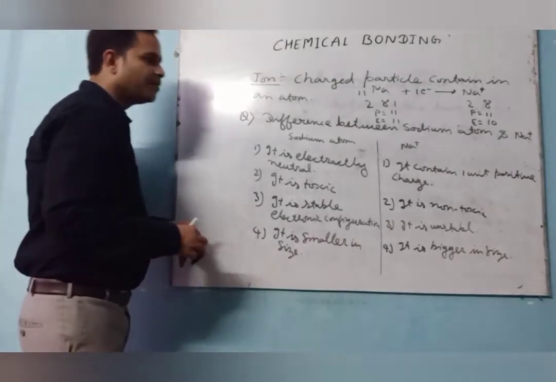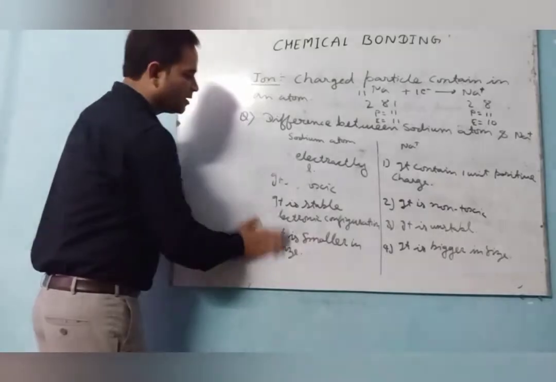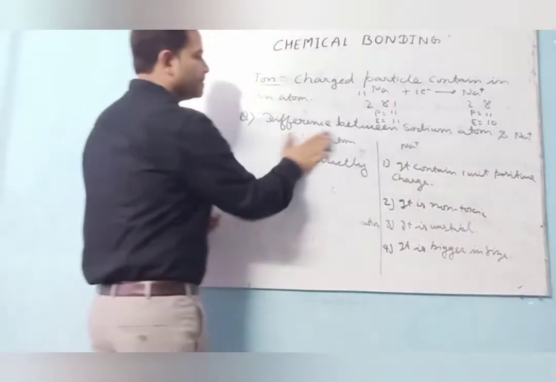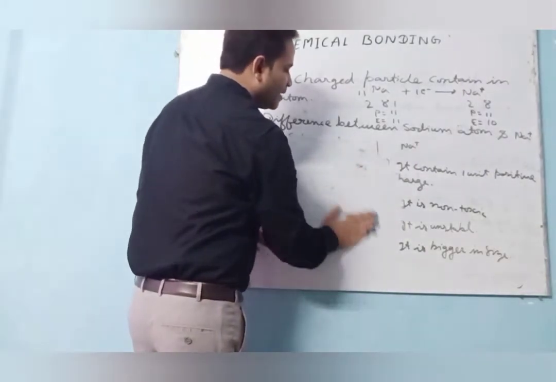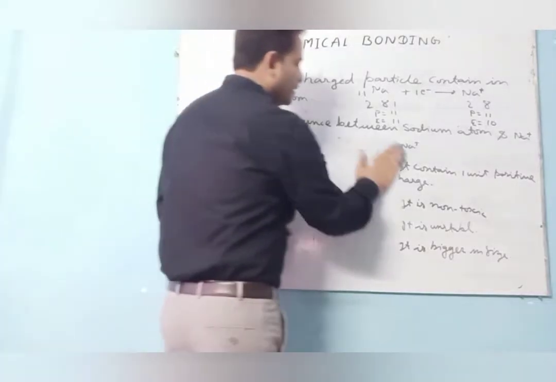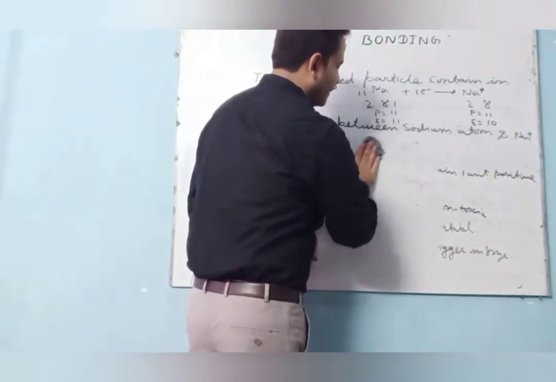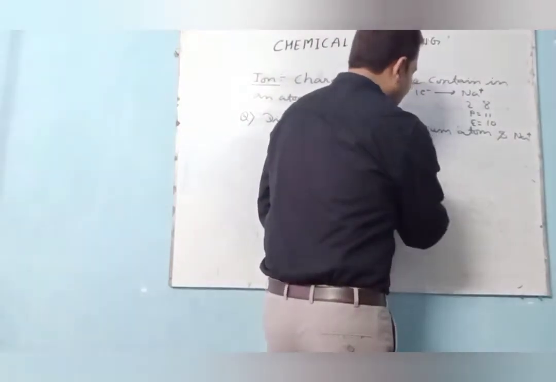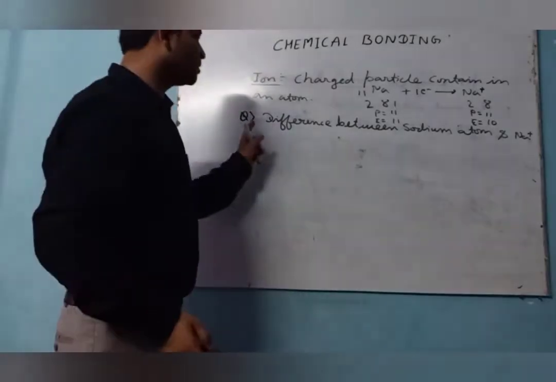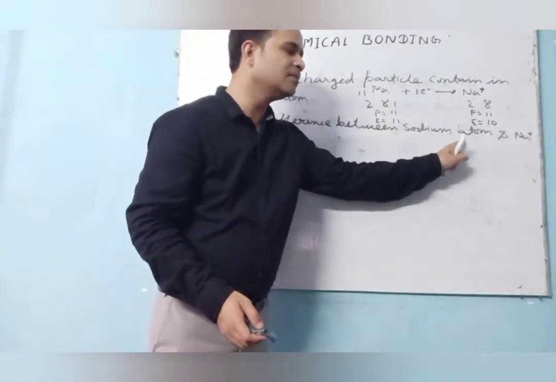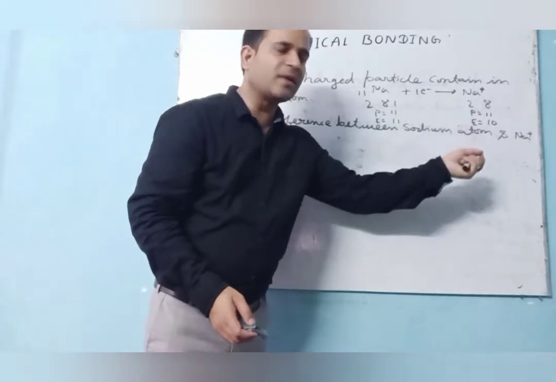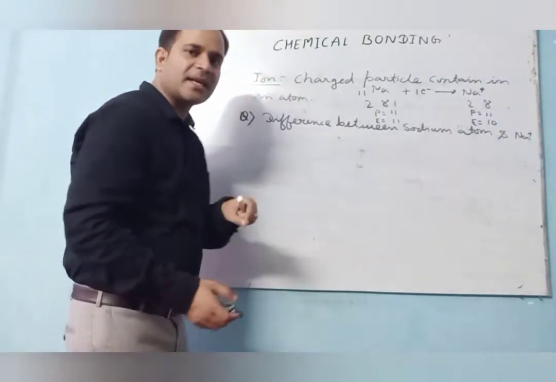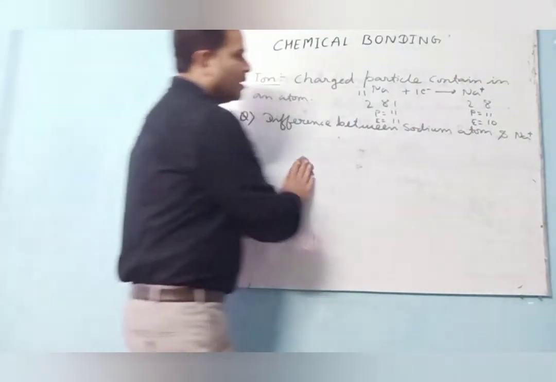Now on the same basis, here also the difference between the atom and the anion. I am just telling you to differentiate between the sodium atom and the sodium ion. I am just giving you an example. So in the same way, here I am saying the difference between the atom and the anion.